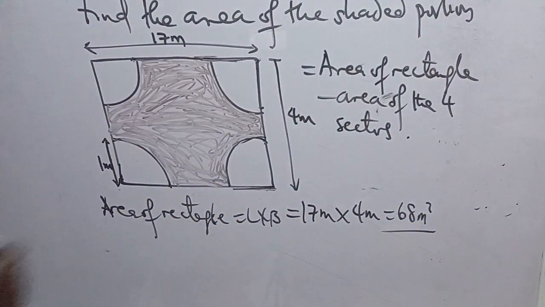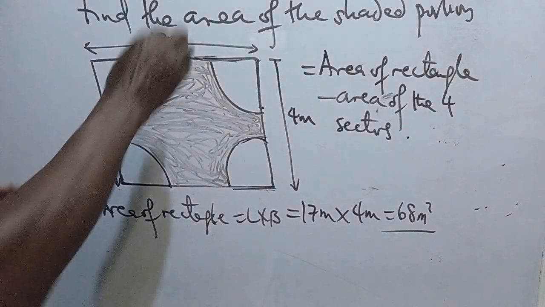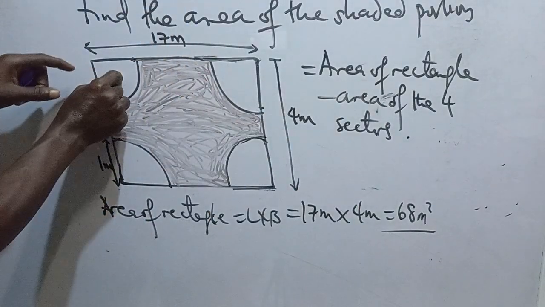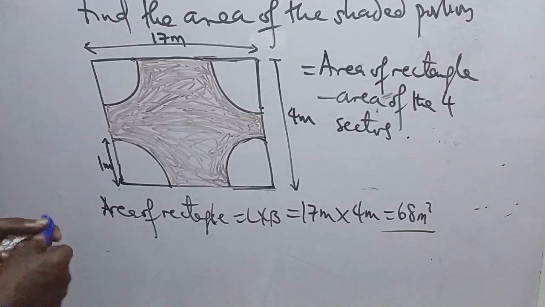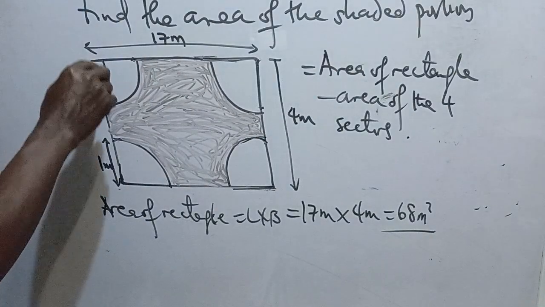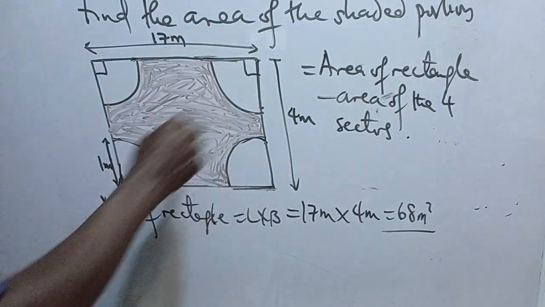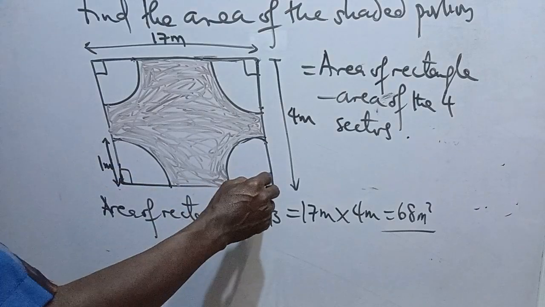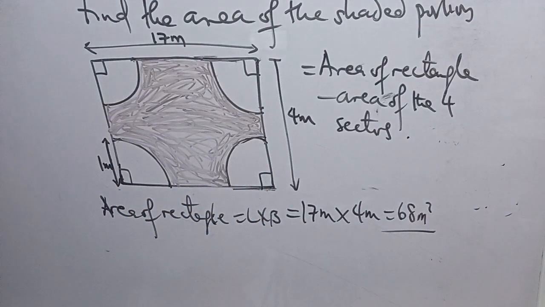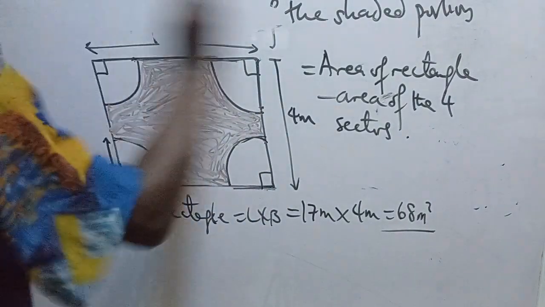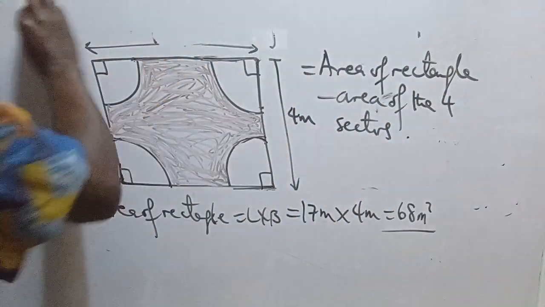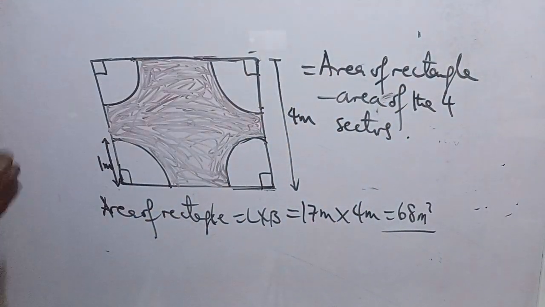Now, how do we get the area of the sectors? I think we can clean this. Before we clean this, know that each of these edges is 90 degrees. You don't need to be told. Yes, this is 90 degrees. So now, how do we find the area of a sector?